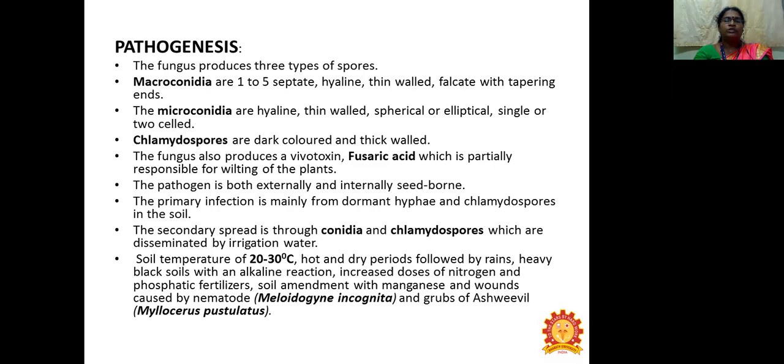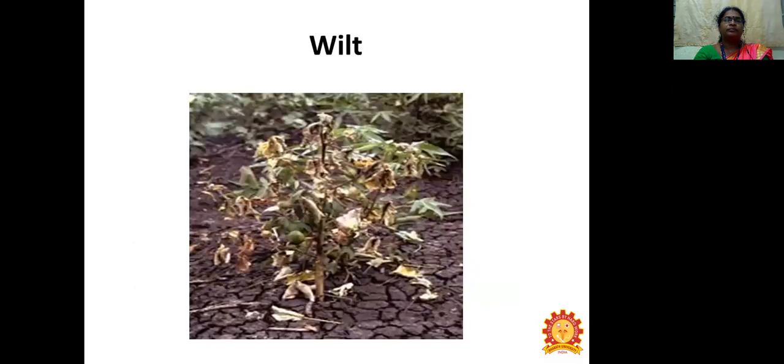The secondary spread is through conidia and chlamydospores, which are disseminated by irrigation water. So soil temperature of 20 to 30 degrees Celsius, hot and dry periods followed by rain, and heavy black soils with alkaline reaction, increased dose of nitrogen and phosphate fertilizer, soil amendment with manganese, and wounds caused by nematodes will favor the disease development. So these are the symptoms of cotton wilt.